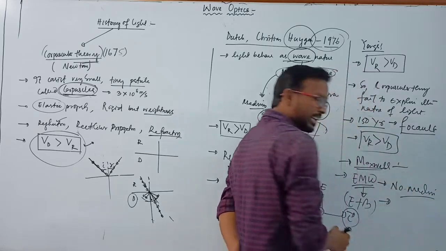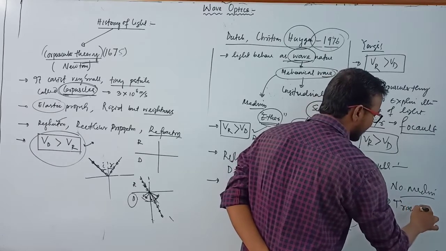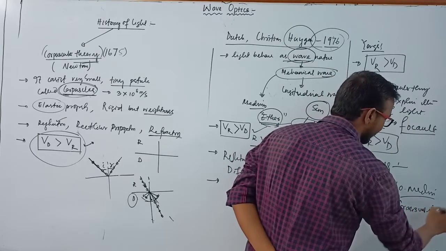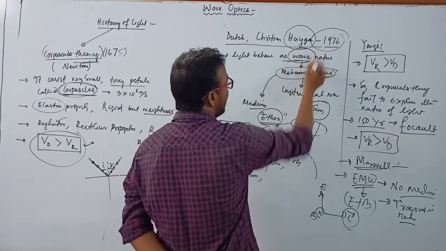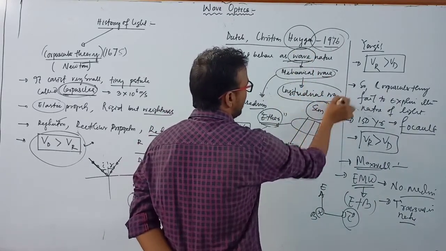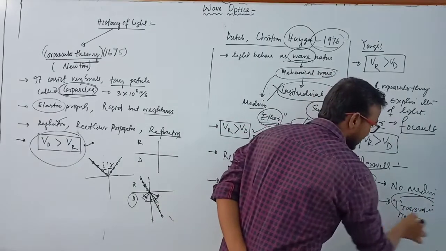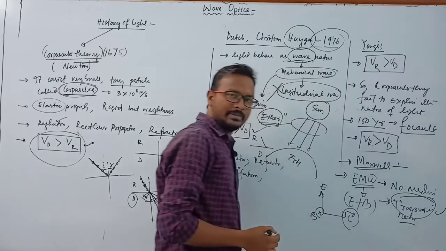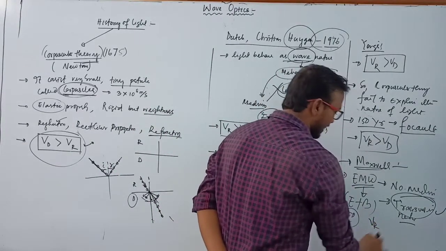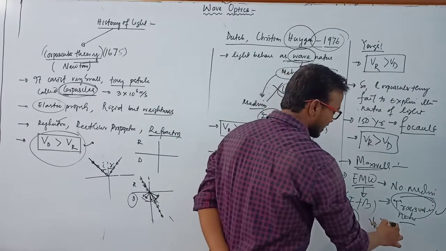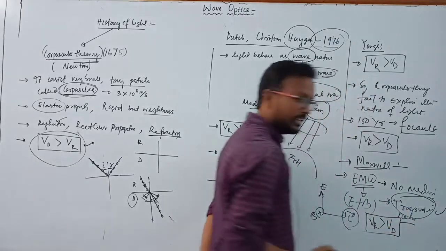So that type of wave is known as an electromagnetic wave, requiring no medium. And the electromagnetic wave is transverse in nature. But here Huygens told that it is longitudinal in nature. Actually it is not longitudinal, it is transverse in nature. Clear? And he also derived that the velocity of light in a rarer medium is greater than the velocity of light in a denser medium.